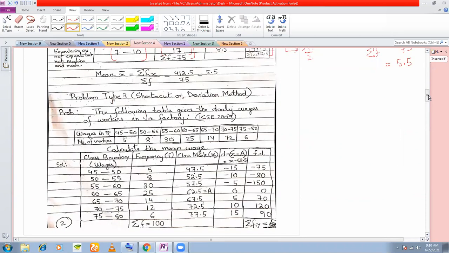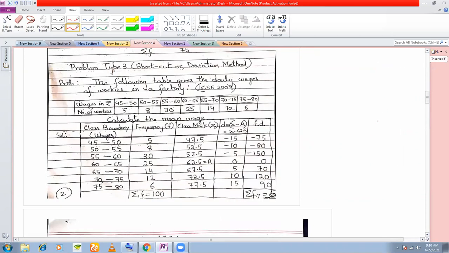Now this is a method that is a little different from the direct method. Okay, this is called the deviation method or the shortcut method. Now, as I told you, in your questions they will mention whether to solve by deviation method or step deviation method. If nothing is mentioned, you can adopt any of the methods, direct method, shortcut method, or step deviation method. Let's see what step deviation method is.